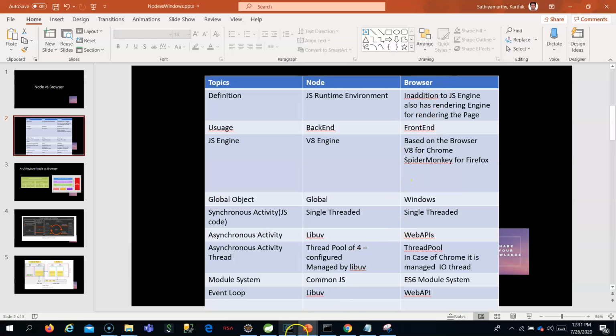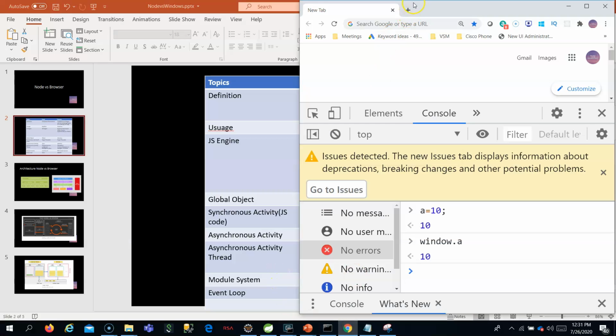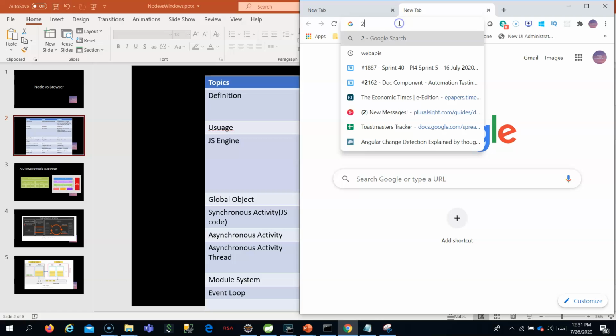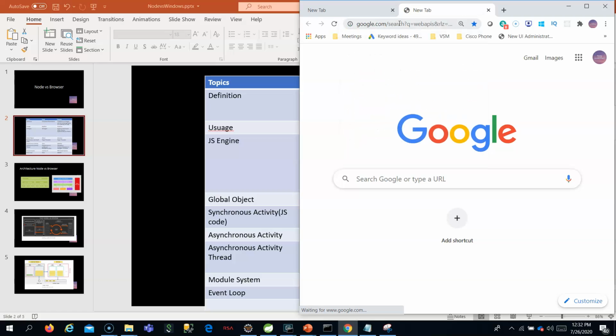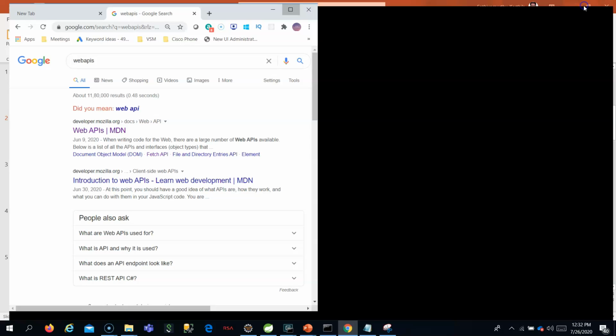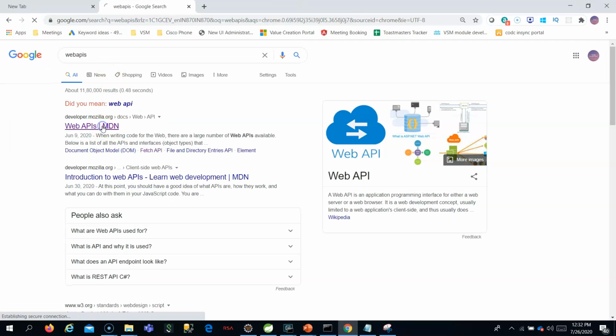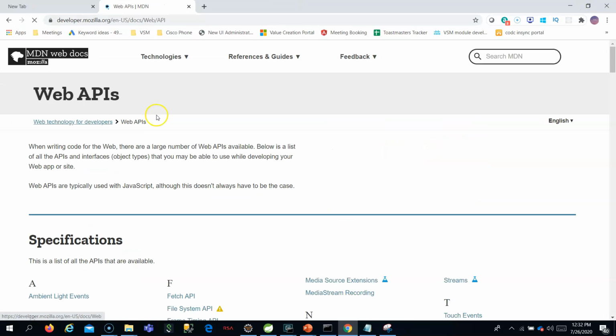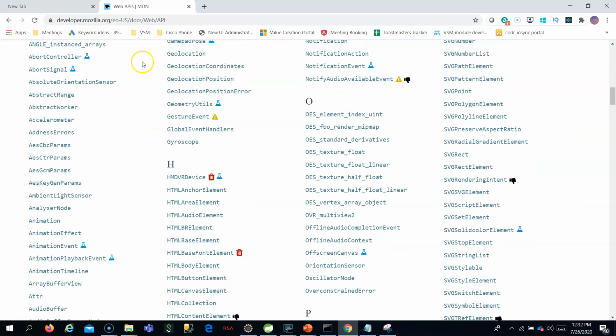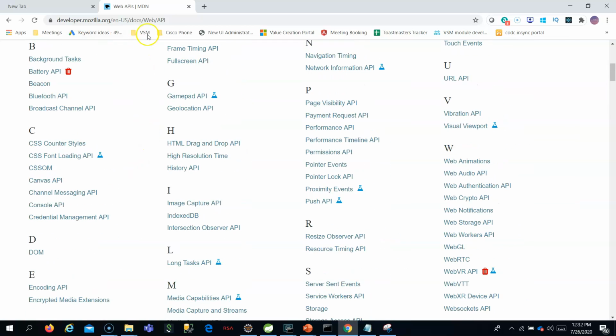So the web API, if you want to refer, maybe you can go here. If you search for web APIs, you will see the web APIs for Firefox. These are the set of web APIs which are provided for Firefox. I will also be adding this link to the description.